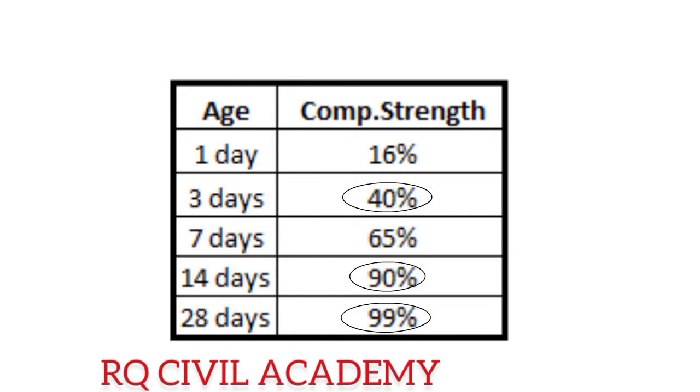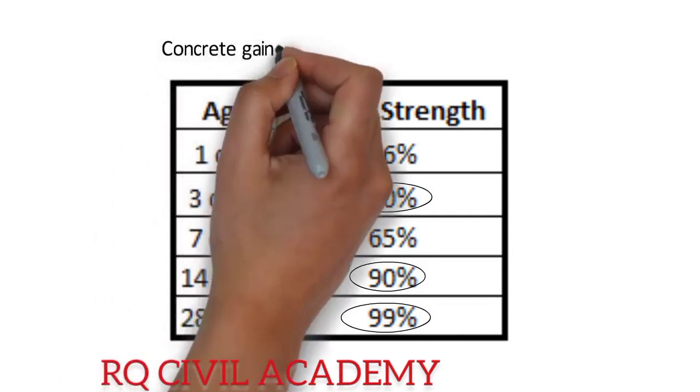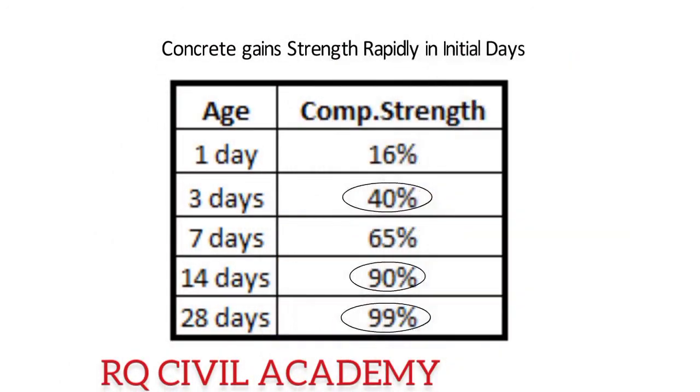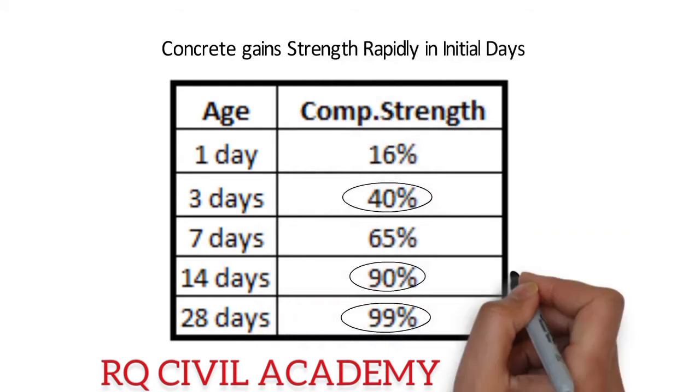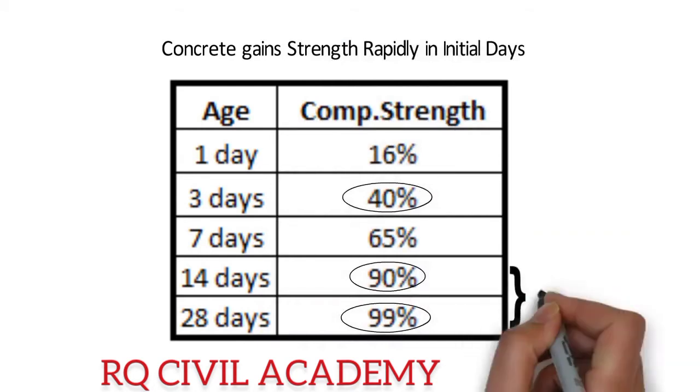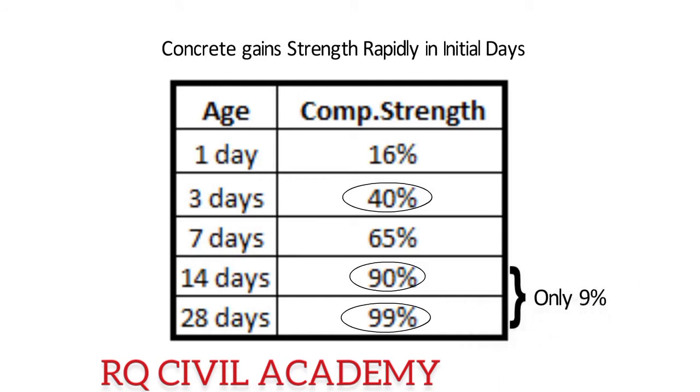So it is clear that concrete gains strength rapidly in initial days after casting, that is 90% in only 14 days, and after that concrete gains only 9% strength in next 14 days. So rate of gain of strength decreases. Since concrete gains 99% strength in 28 days, it's almost close to its final strength. And that's why we use this strength as the base for our design and evaluation.